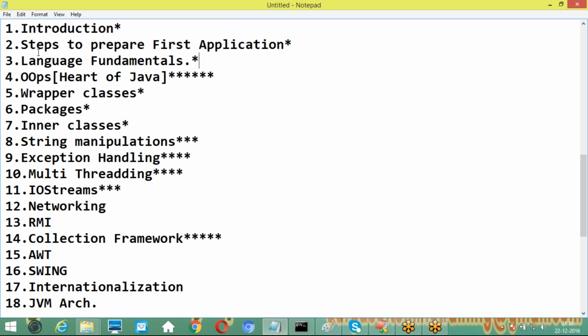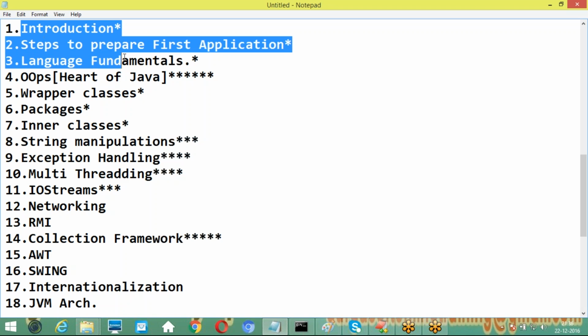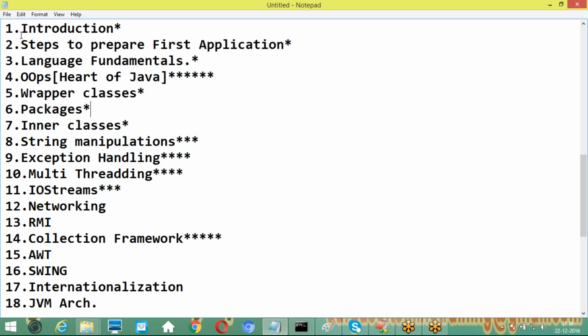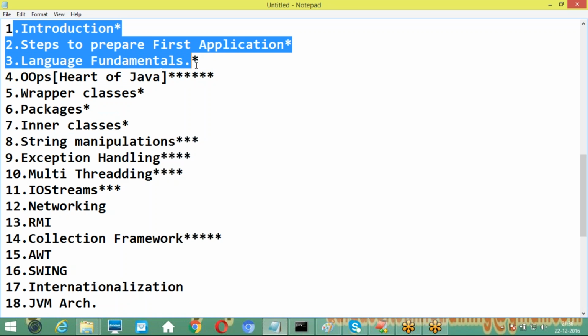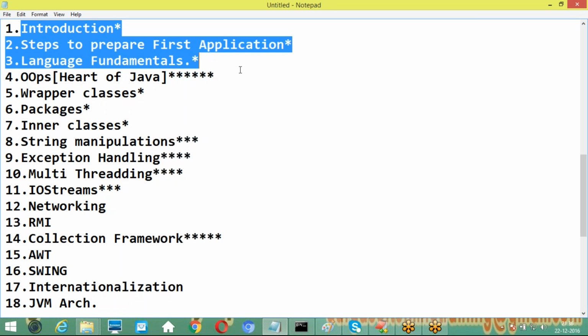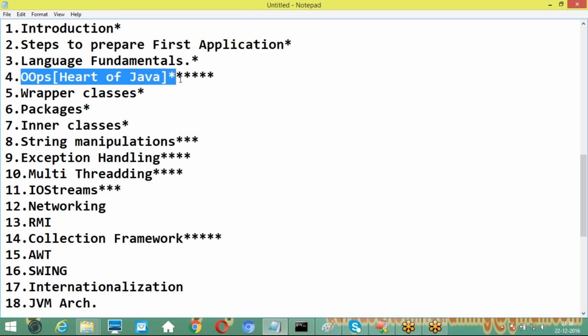Namesake in the sense of separating the environment, to give some platform to understand our actual Java. So the first 3 topics are independent topics, with no dependency on each and every one. Right from OOPs onwards we can start our content, but some of you might be on different platforms, so I provide some environment. Let's understand it now. These are namesake topics only. We can understand the first 3. Actual Java will start from OOPs onwards. We can identify it. Good, sir.